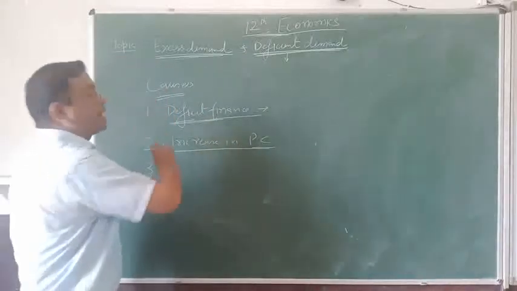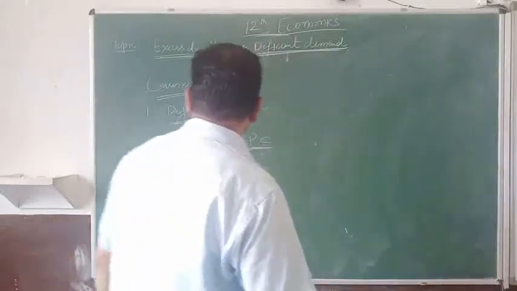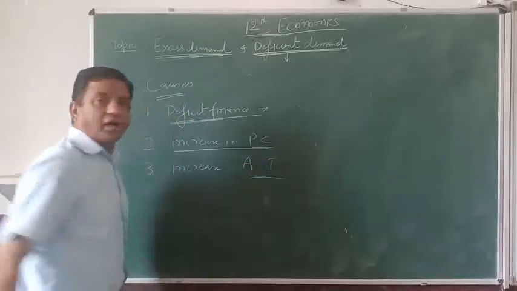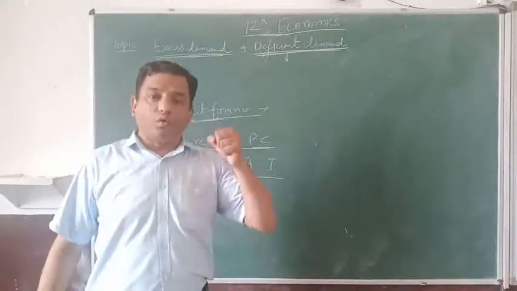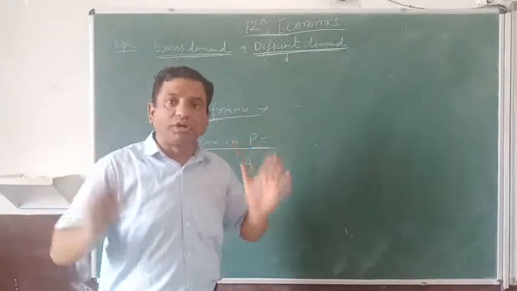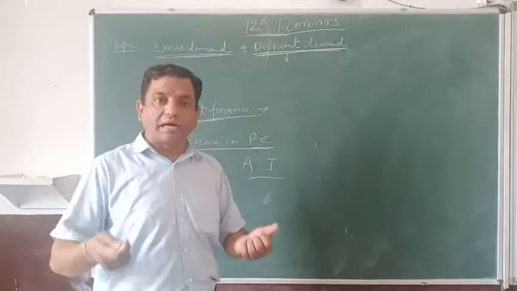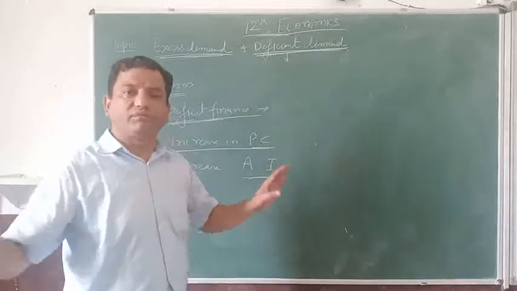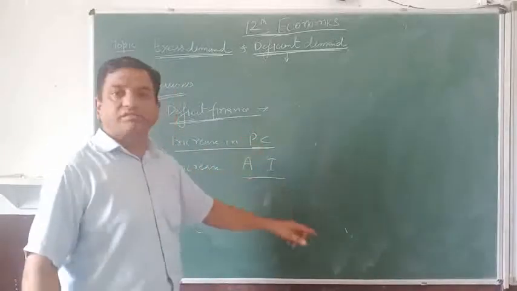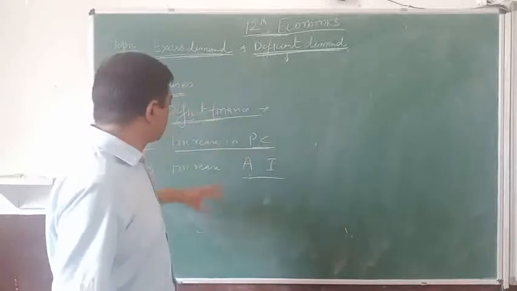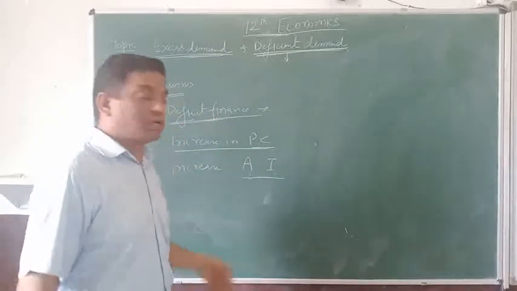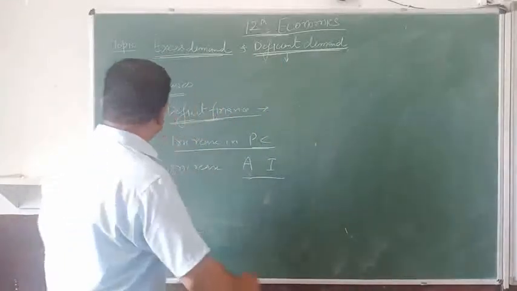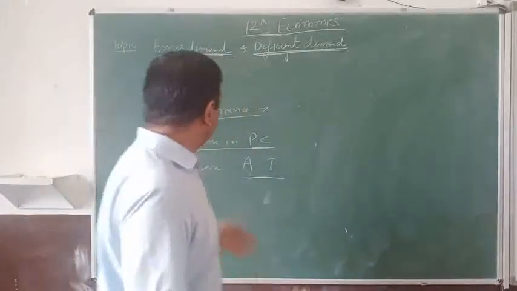The third cause in that series is an increase in autonomous investment. Autonomous investment is that investment which is free of any motivation. If I am spending my money just in order to get some return, it is called induced investment. But autonomous investment is free from any factor. So if there is an increase in autonomous investment, definitely it will lead to excess demand. On the contrary, if there is a decrease in autonomous investment, it will be the cause of deficit demand.